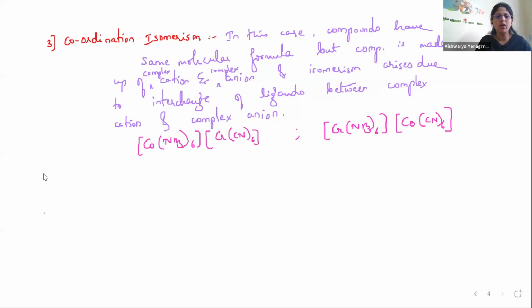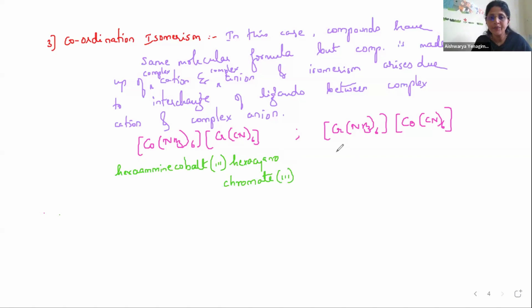How do you write the name? So here I can write hexaamminecobalt. If it is a cation, we write it as cobalt only. The oxidation state is 3. Then hexacyanochromate(III). This is the name.